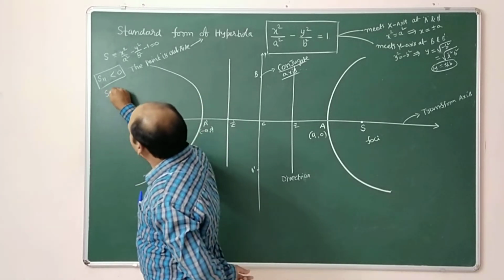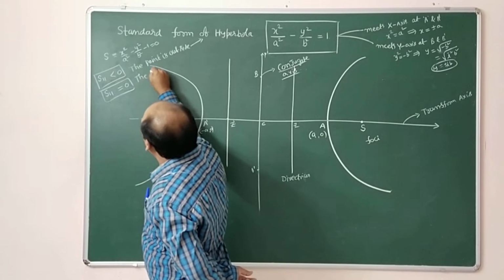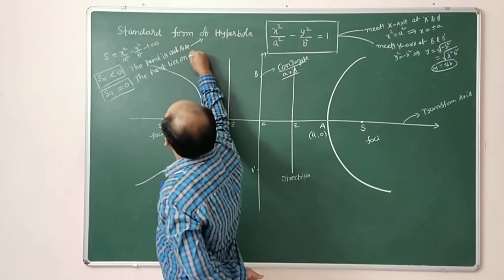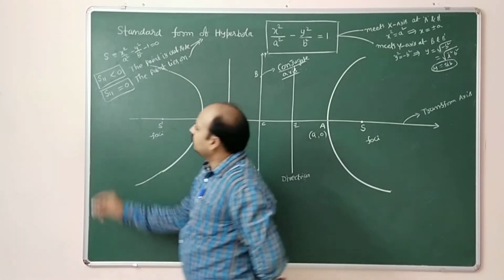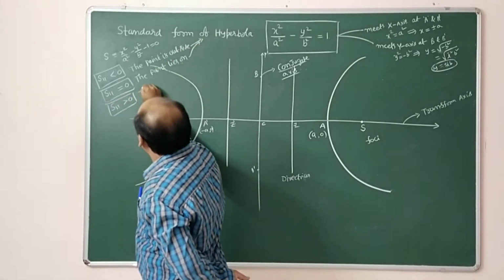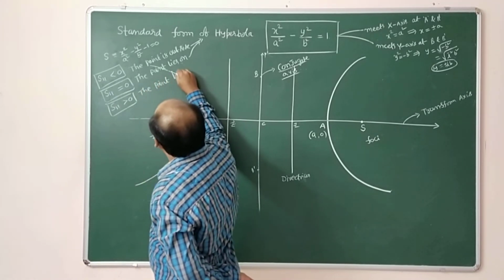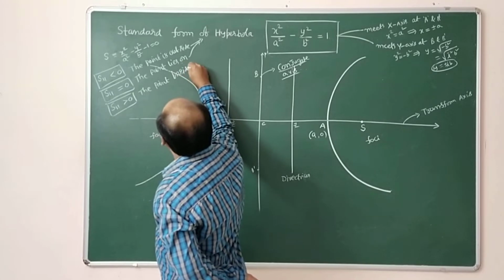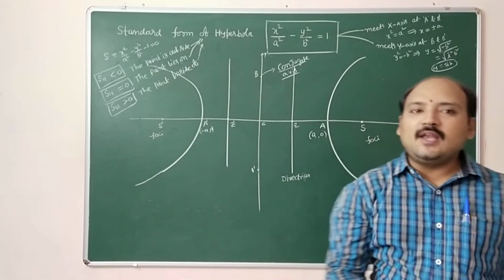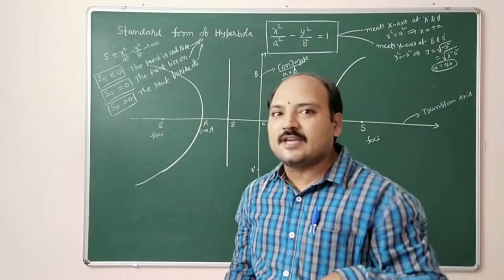If S11 is equal to 0, the point lies on the hyperbola. If S11 is greater than 0, the point is inside of the hyperbola.